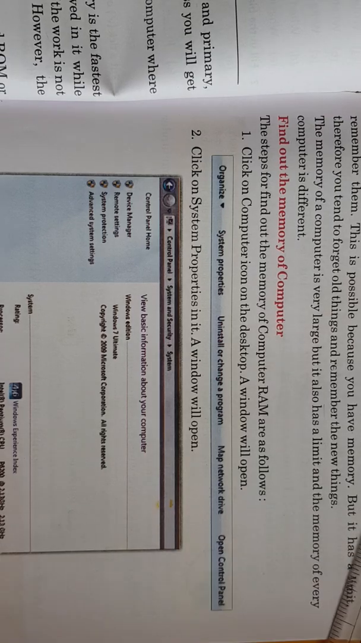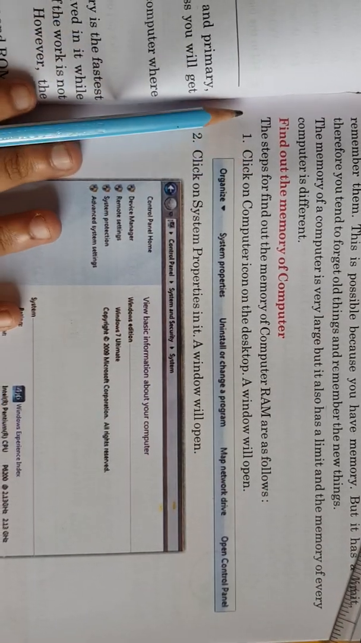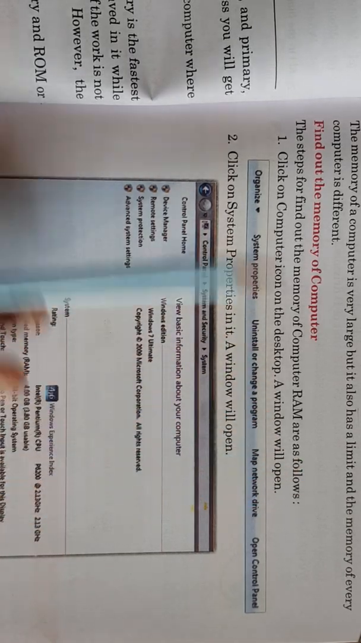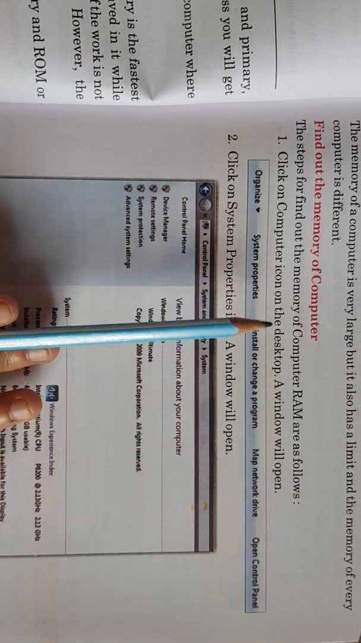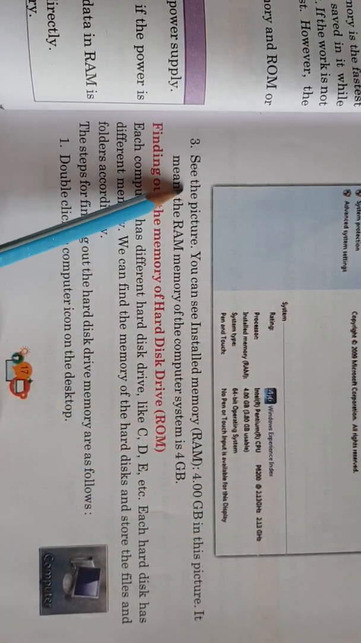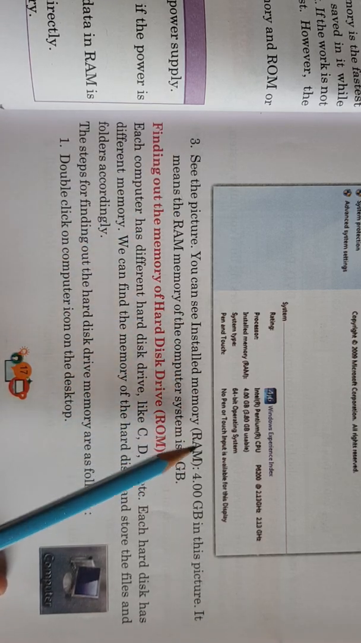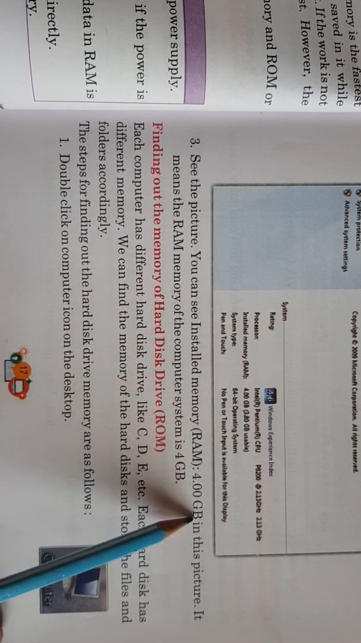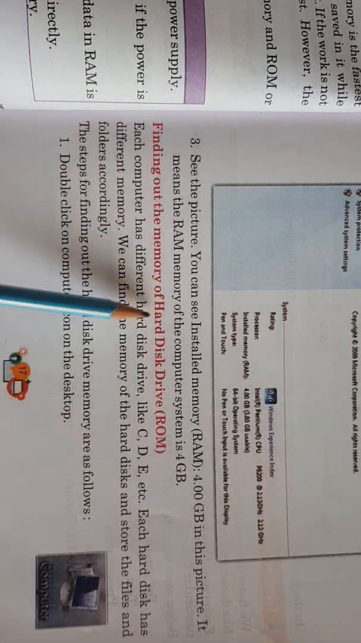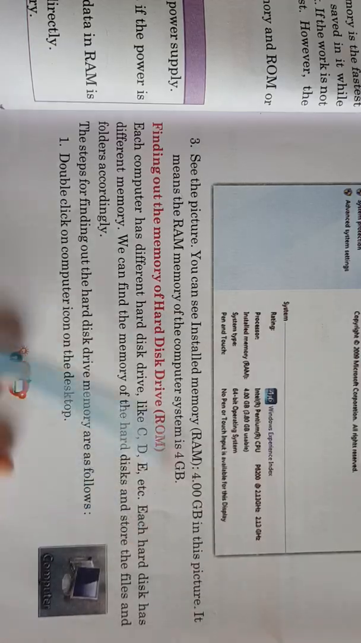Find out the memory of the computer. The steps to find out the memory of computer RAM are as follows. First, click on the computer icon on the desktop. A window will open. Click on system properties in it. A window will open. Third, see the picture. You can see installed memory RAM 4.00 GB in this picture. It means the RAM memory of the computer system is 4 GB.